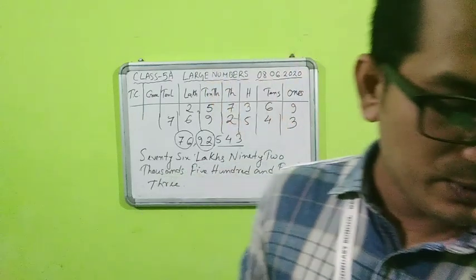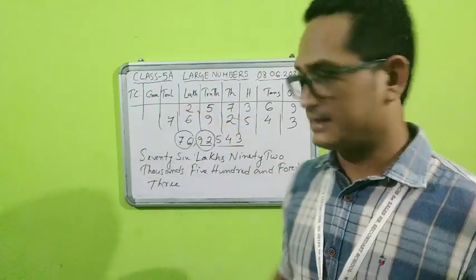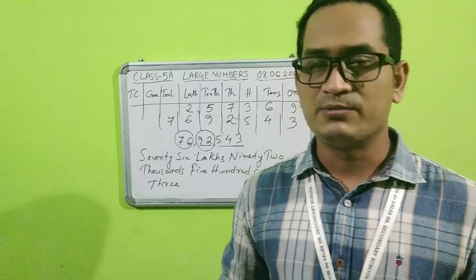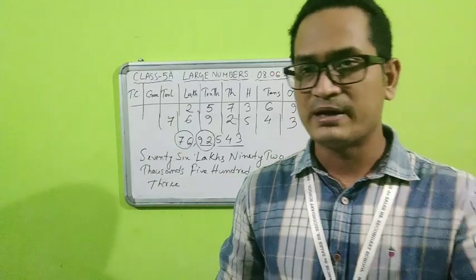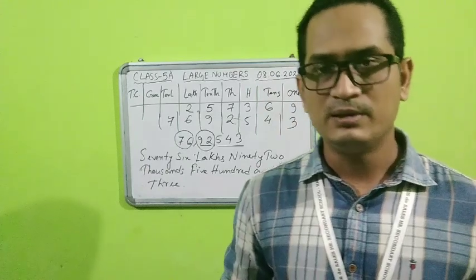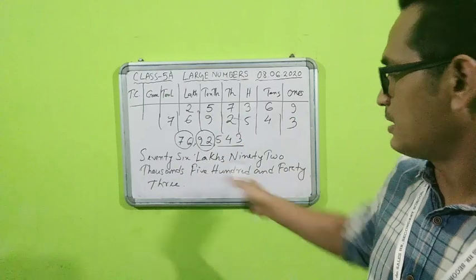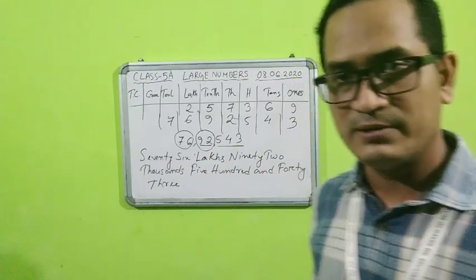So we will go ahead with this, students, not now. Today we have done till 10 lakhs. In the next class we will go ahead with the crores place also, and we will try to read and write some large number names. We will try to read them out. Fine. So students, please note down properly how I have done it. Okay, pause the video and do it.